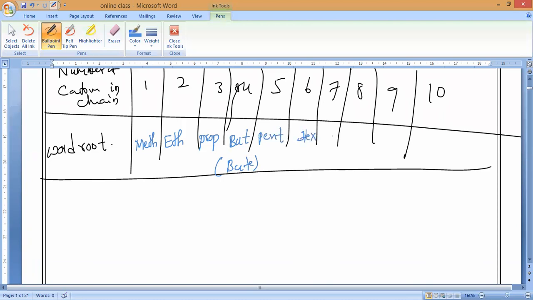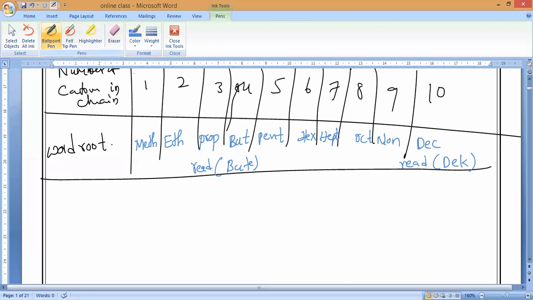Sixth one, hex. The seventh one, hept. The eighth one, oct. Ninth one, non. And the tenth one, dec. Read as dec and write as DEC. That is what you have to remember.